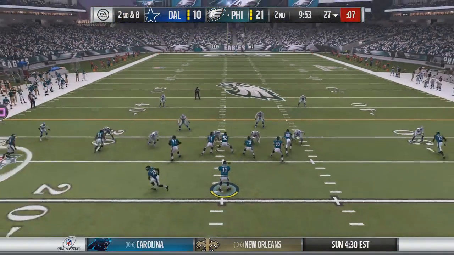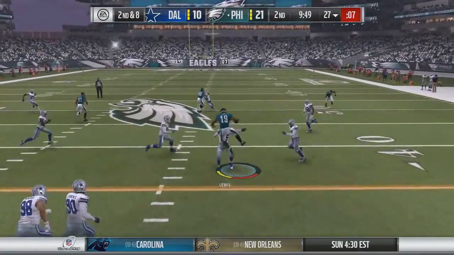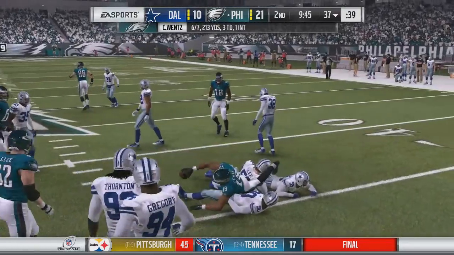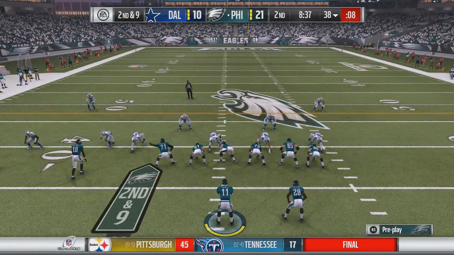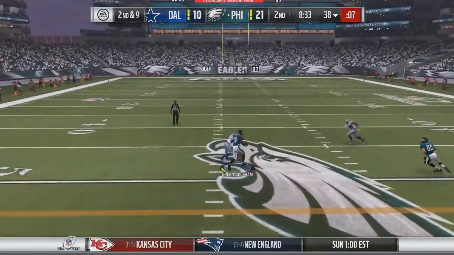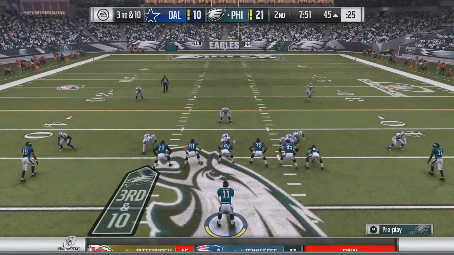So now Wentz comes back out, 9:52 to go here in the quarter. Wentz takes the snap over the middle, caught by Desmond Lewis, has the first down, tries to hurdle, and is brought down at the 37-yard line. Wentz 6 of 7 for 213 yards and 3 touchdowns and 1 interception. Now on 2nd and 9, Wentz over the middle, caught by Green Beckham, and he's got the first down into Cowboys territory down at the 45-yard line.